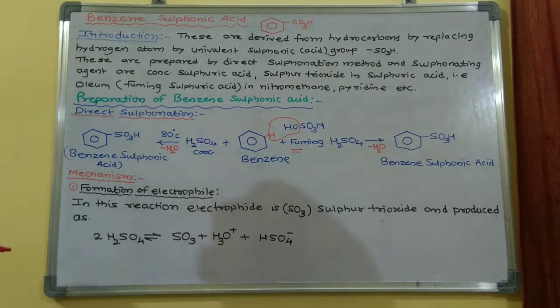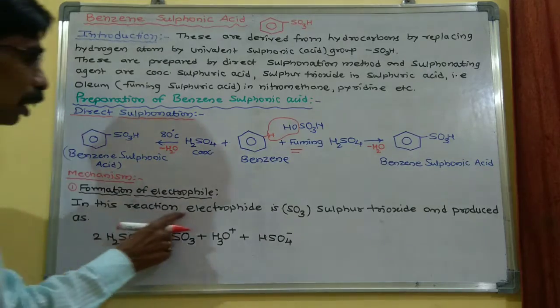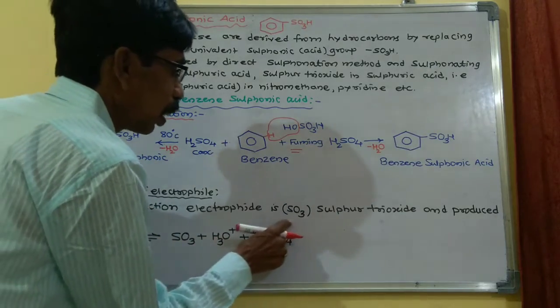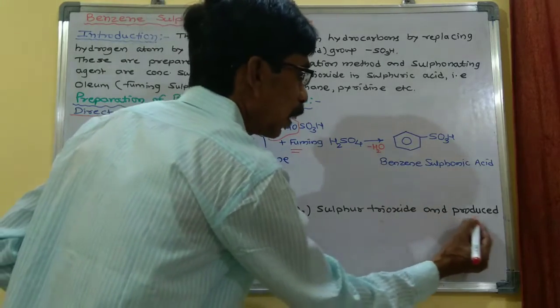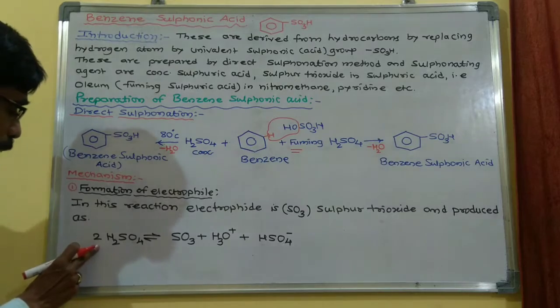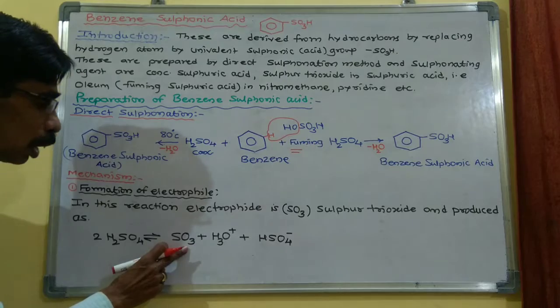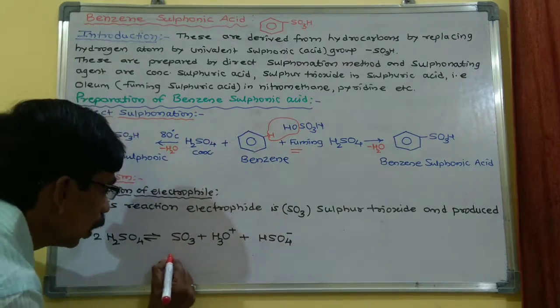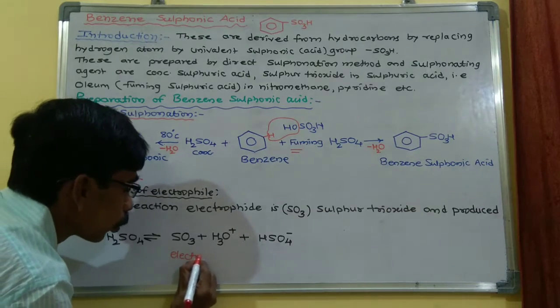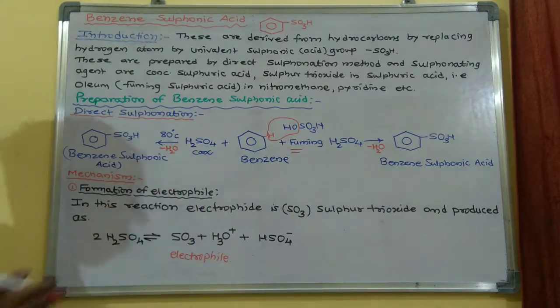Now the mechanism. First, formation of the electrophile. In this reaction, the electrophile is sulfur trioxide. In this method, the electrophile is sulfur trioxide, and it is produced when 2 molecules of H2SO4 give SO3, H3O+ and HSO4-. This is the electrophile. So this is the formation of the electrophile.